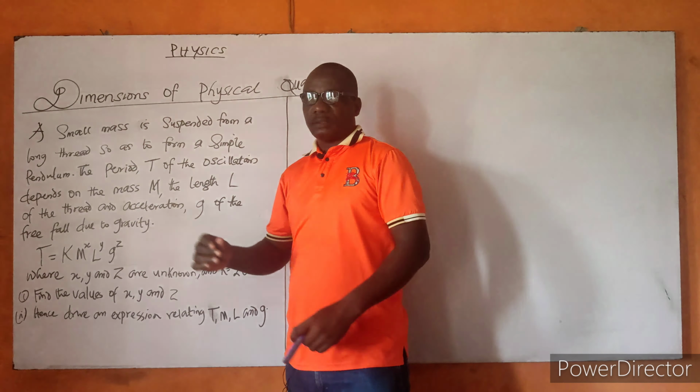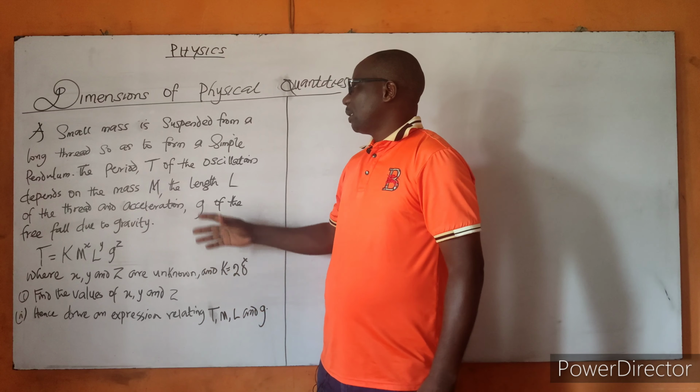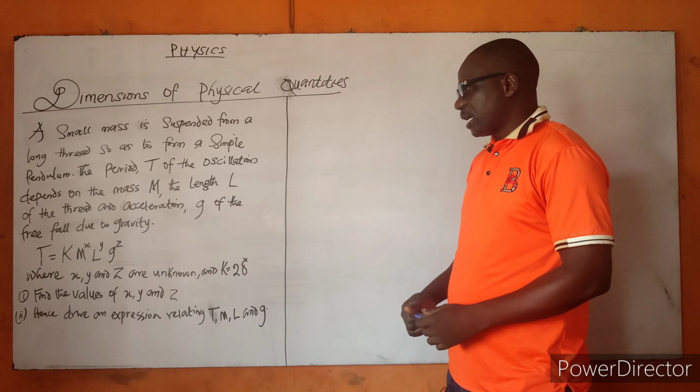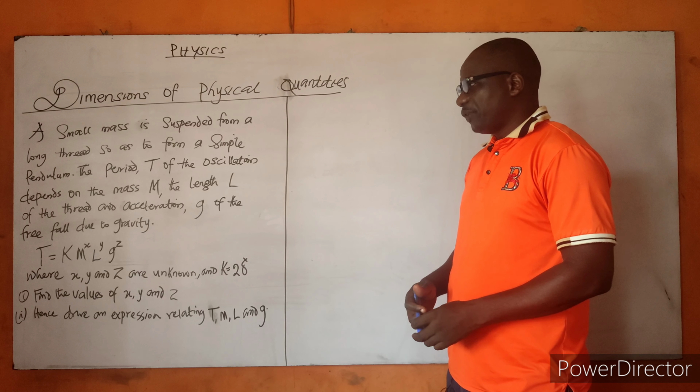Here is another interesting question relating to the application of dimension. The question reads thus: a small mass is suspended from a long thread so as to form a simple pendulum. The period T of the oscillation depends on the mass m, the length L of the thread, and the acceleration g of free fall due to gravity.